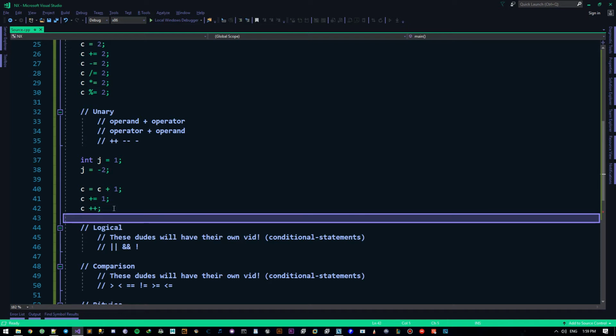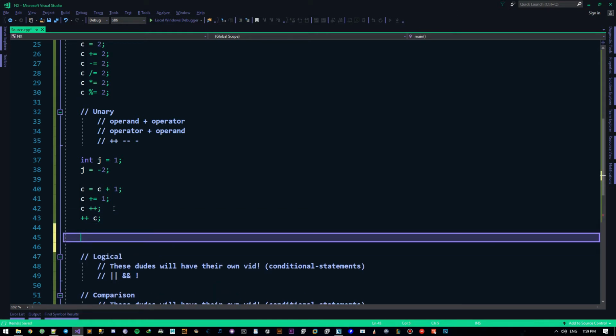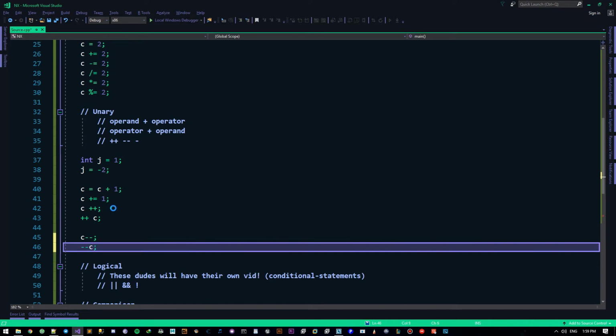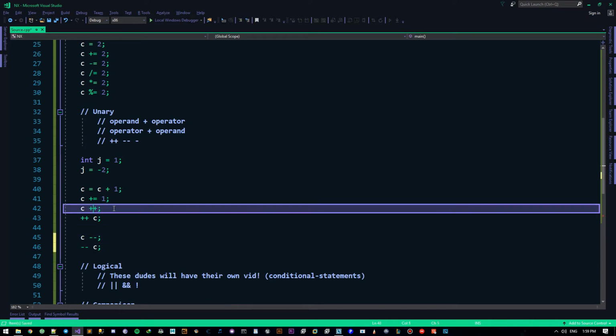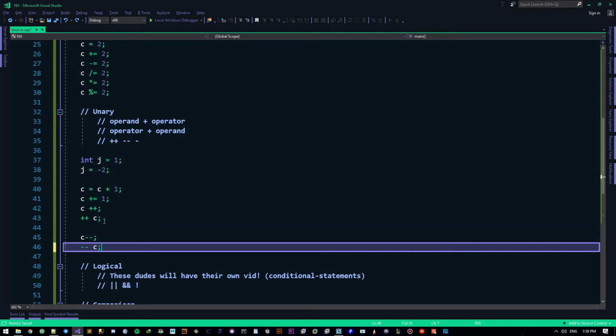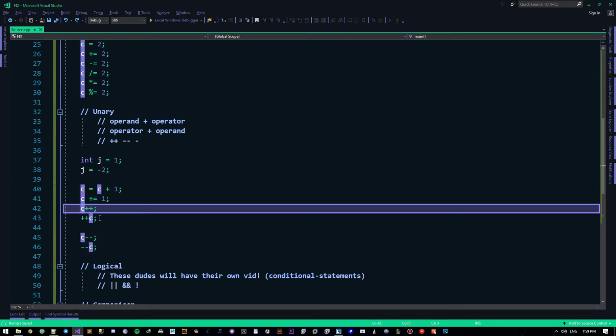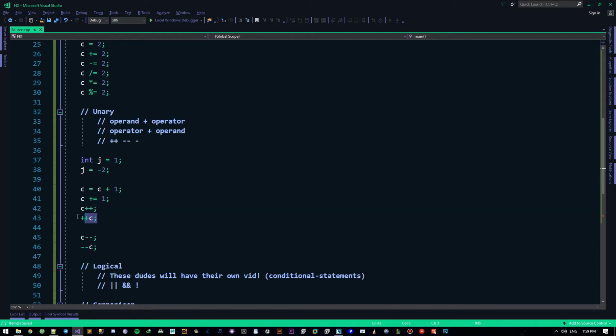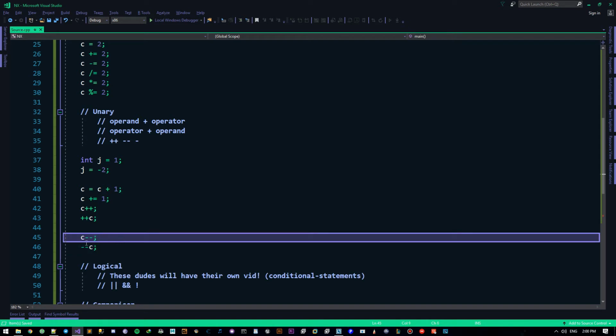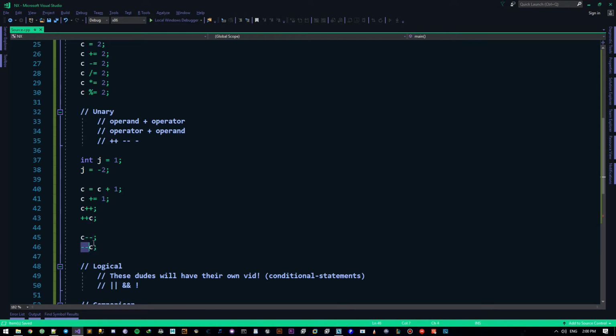So I can say C++. You see what I did there? Sorry for the bad pun. Or I can say plus plus C. I can also say C minus minus or minus minus C. Now I know I shouldn't be doing that, but let's not make it clean. So C++ and plus plus C are the same thing, and C minus minus and minus minus C are the same thing as well. We will talk about the differences of these when we get to pointers.